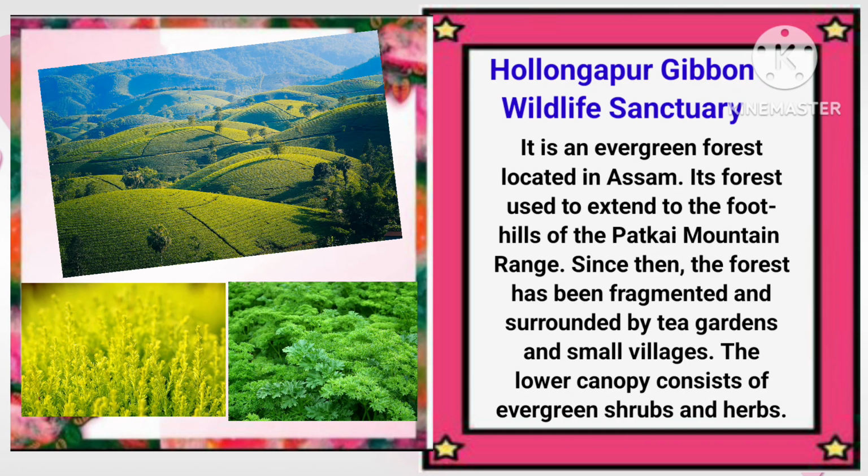Hollongapar Gibbon Wildlife Sanctuary. It is an evergreen forest located in Assam. Its forest used to extend to the foothills of the Patkai mountain range. Since then, the forest has been fragmented and surrounded by tea gardens and small villages. The lower canopy consists of evergreen shrubs and herbs, and here are some pictures of this sanctuary.